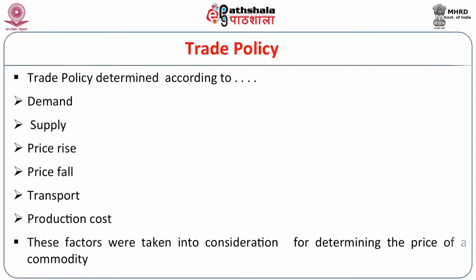How much demand was there, how much supply was there in the market, whether commodity prices fell or went up, whether transport facilities were there, and how much the production cost was. All these factors were taken into consideration so that trade policy could be determined successfully.